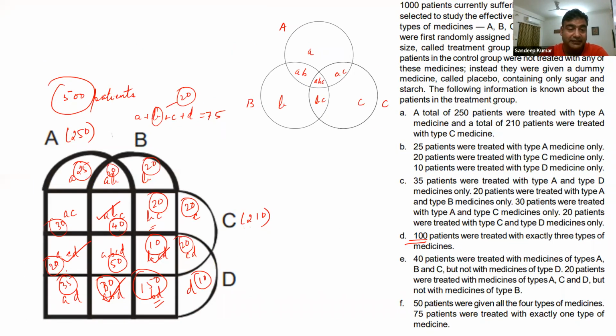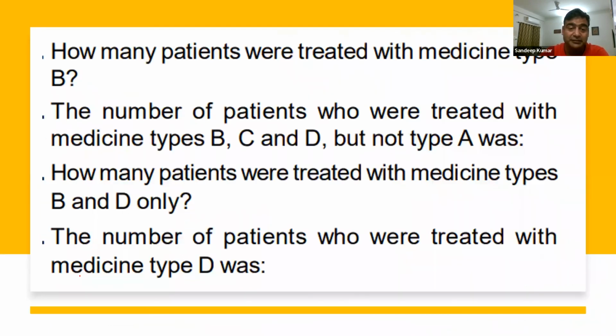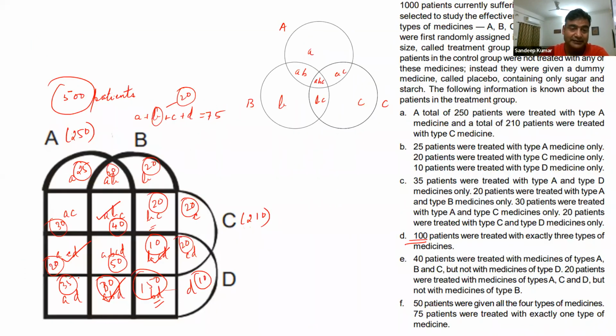Now, what is the value of D that we have? 20 plus 50 is 70, 70 plus 10 is 80, 100, 110, 110 plus 150 is 260, 290, 290 and 25, that is 315. Okay, so the number of patients treated with medicine D would be 315.